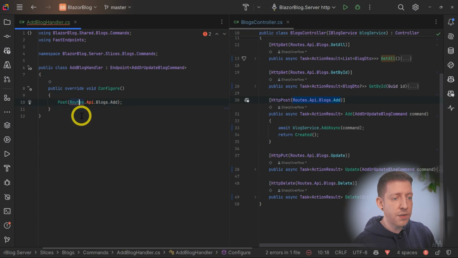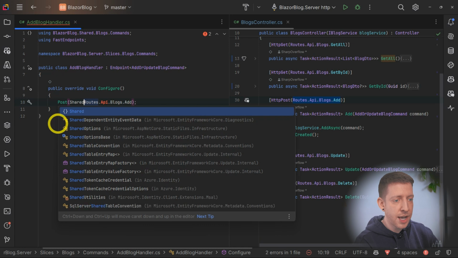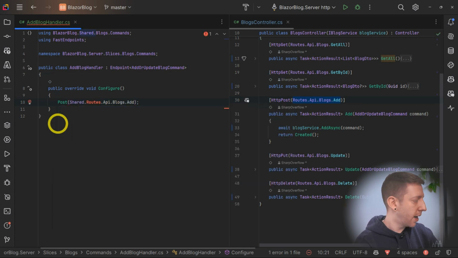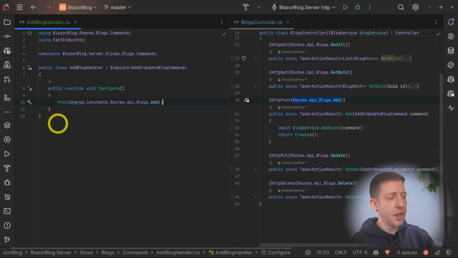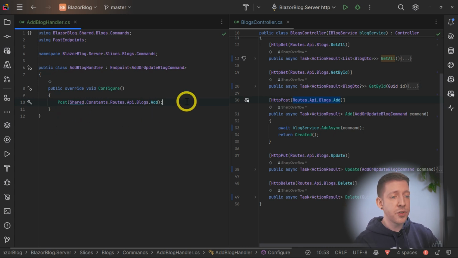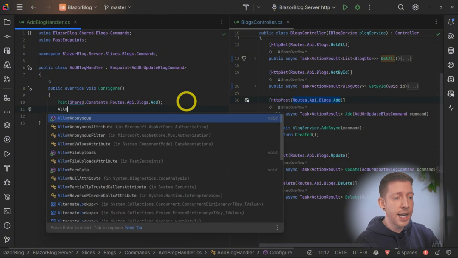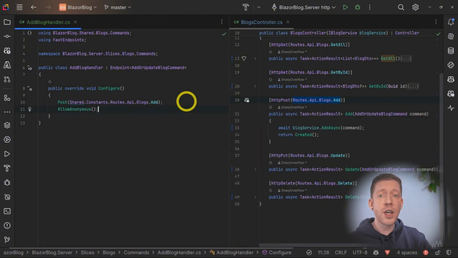We may need to add our references. So I think this will need to be Shared.Constants.Routes.Api.Blogs.Add. And then I'm also going to add a line which says AllowAnonymous. So in a future episode, we will cover authentication and how to actually protect your endpoints to ensure only certain users will be able to access them. But at the moment, since we don't have any authentication in our application, we're just going to go with AllowAnonymous to continue the same functionality we currently have.